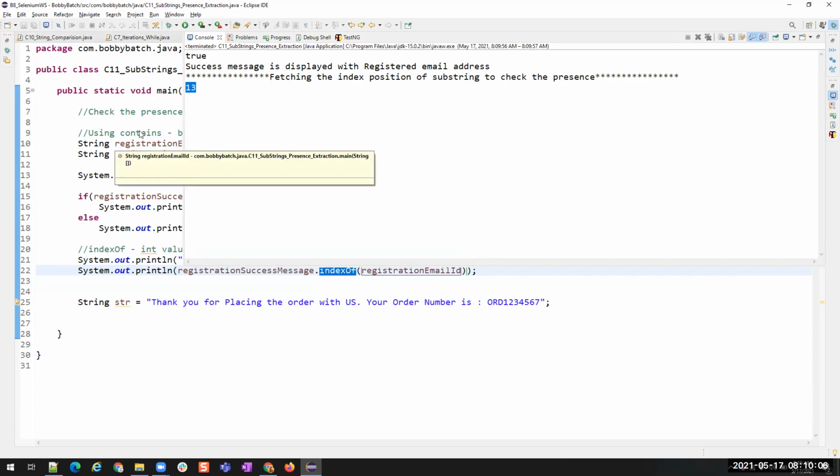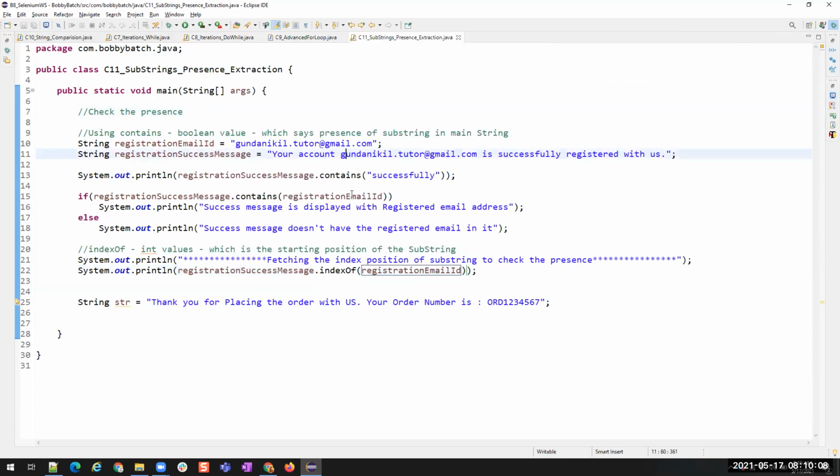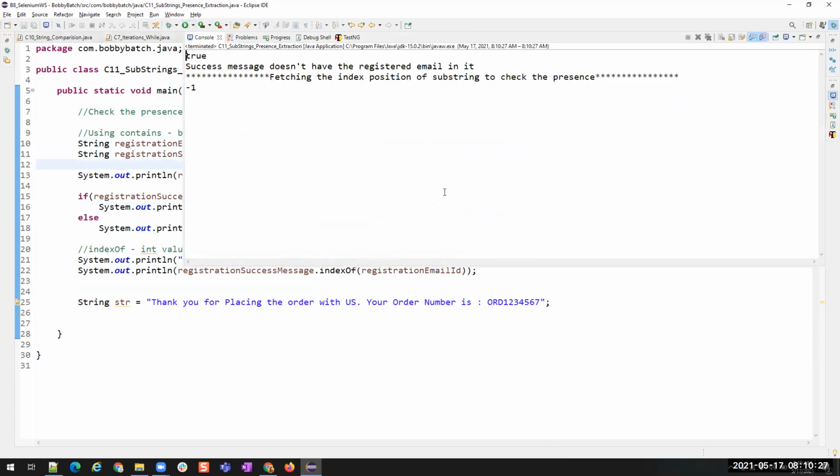Found it? Okay. Now I'll do one thing. I'll just change this to uppercase G. So will my email ID be present in this string now? No, because the case sensitivity is changed here. Now if I run this, the index position will be -1.